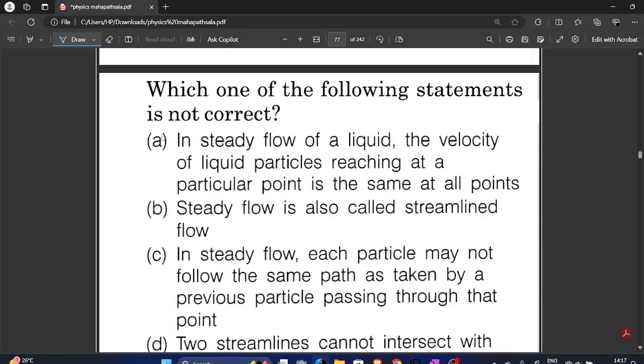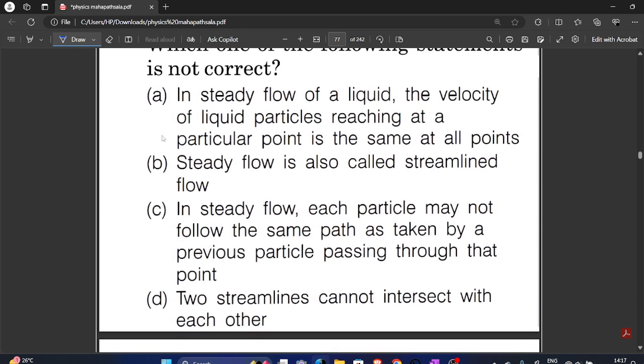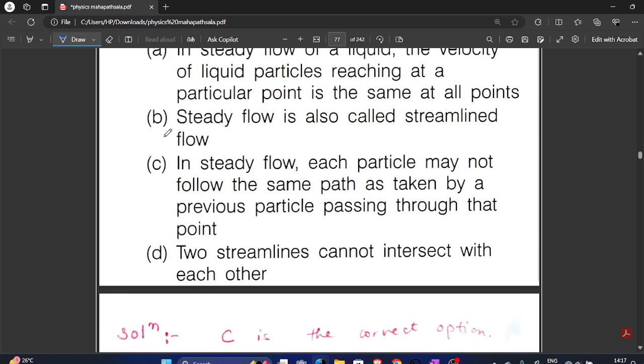Which one among the following statements is not correct? In steady flow of liquid, the velocity of liquid particle reaching at a particular point is the same at all points. Steady flow is also called streamlined flow. In steady flow, each particle may not follow the same path as taken by a previous particle passing through that point. Two streamlines cannot intersect with each other. So we all know the answer is: in steady flow, each particle may not follow the same path as taken by the previous particle passing through that point.